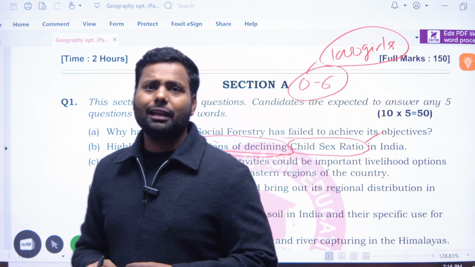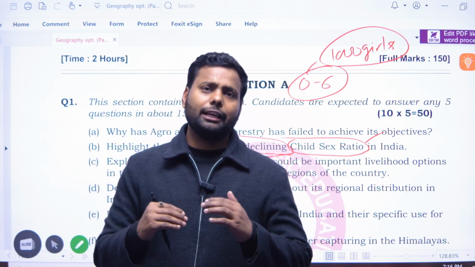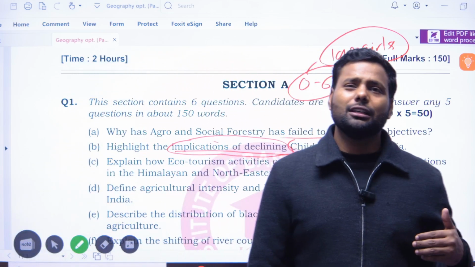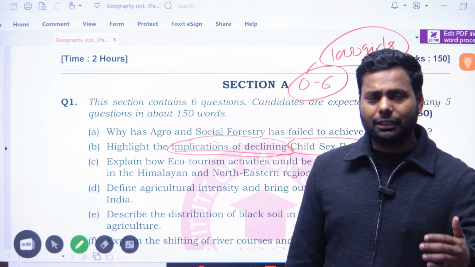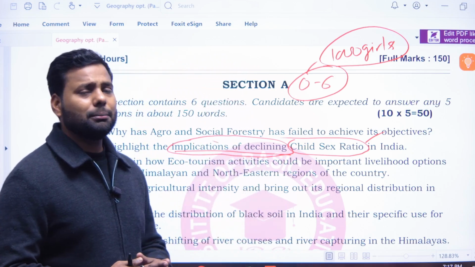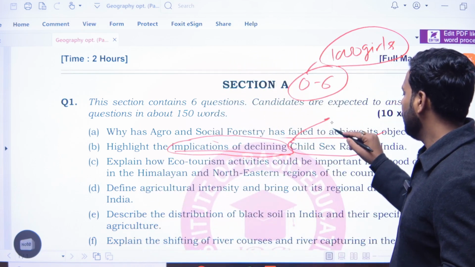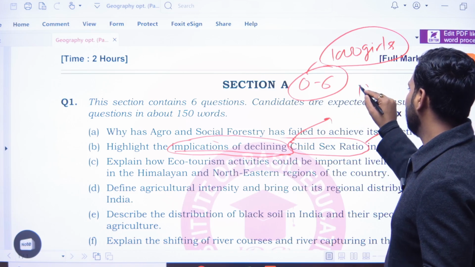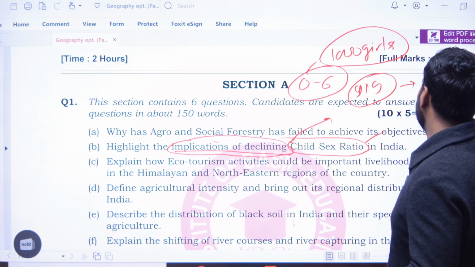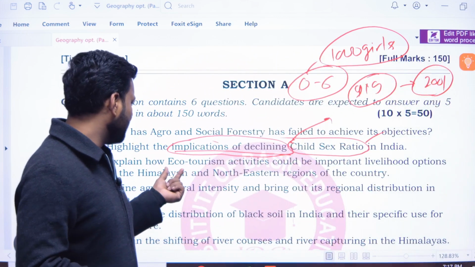So in this question, we simply have to highlight the components or elements which are responsible for the declining child sex ratio, like social, political and cultural conditions, and the awareness or other factors associated with the decline. We all know that the child sex ratio has been declining since the 2001 census.